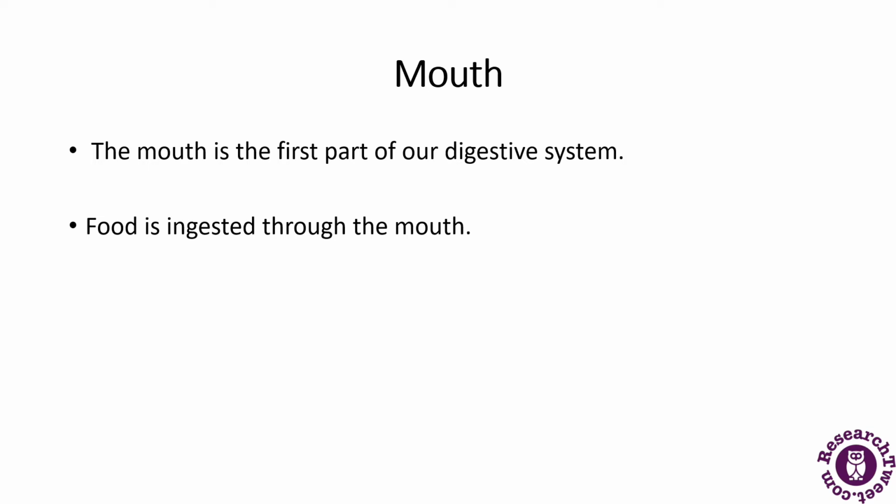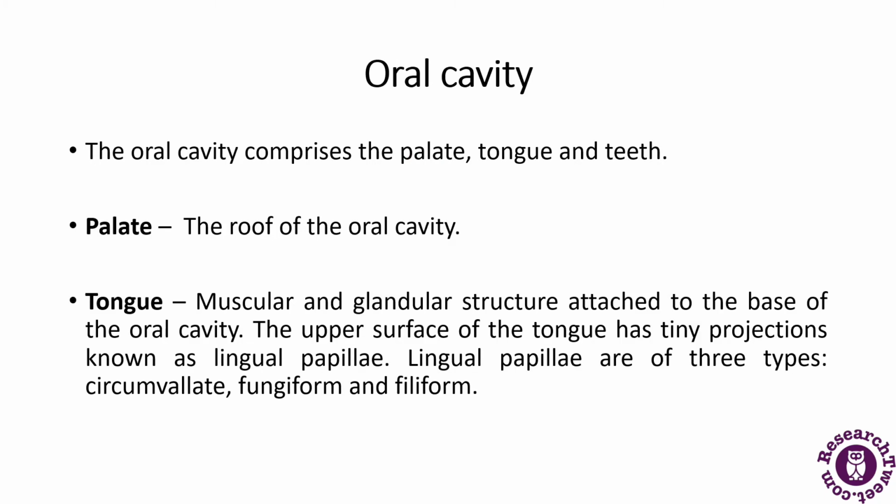Now first we will discuss the mouth, which is also referred to as the oral cavity or the buccal cavity. It is the first place where the food is ingested. The food is ingested through the mouth, so it is considered the first part of our digestive system. Next is the oral cavity. The oral cavity comprises three parts: palate, tongue, and the teeth.